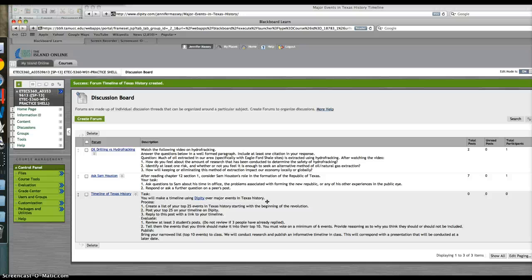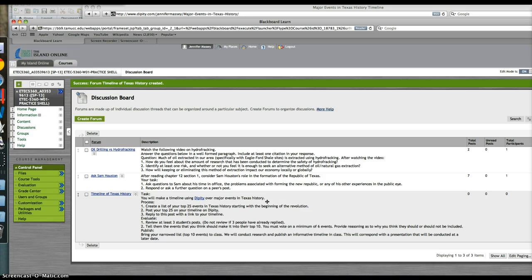Our semester starts in January with the Texas Revolution, and then we go all the way through into modern times. It's kind of a power walk through a lot of different things, the Civil War and us becoming a state and everything else. So there's a lot of things they can choose from. Some things that most people who haven't had state history wouldn't necessarily jump at right off the top of their heads, but there's enough there that they could probably come in with 50 events if I asked them to, but that would just be too tedious.